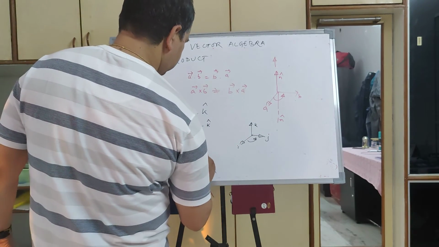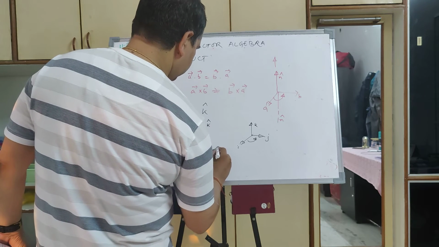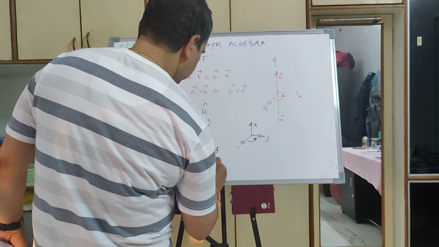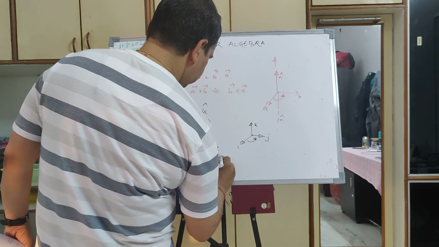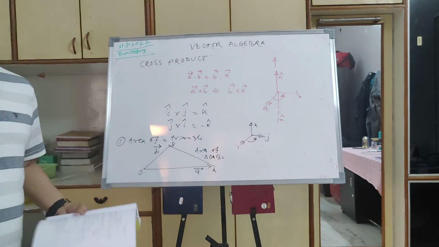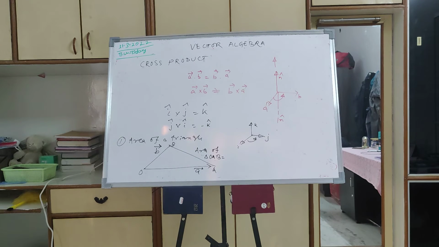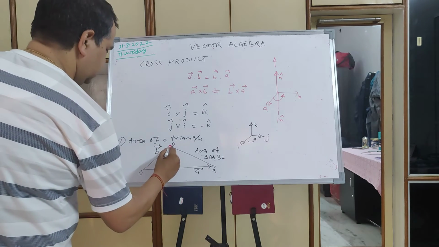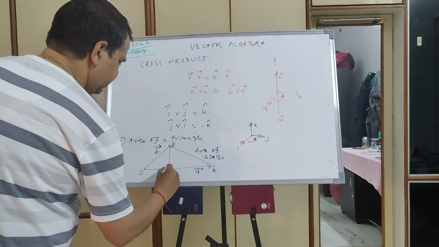So the area of triangle OAB is equal to, so this perpendicular. We will draw this perpendicular like this. So this is my perpendicular.